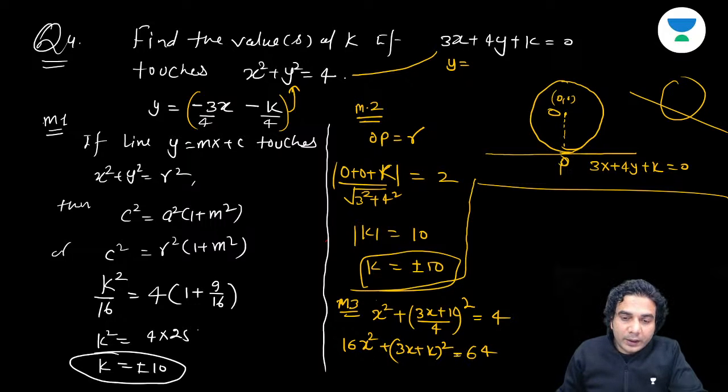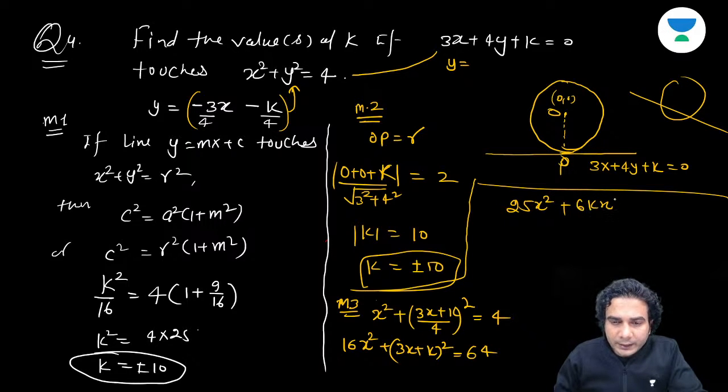Now it will be a quadratic, so I'm not solving it completely. It is a quadratic in x: 25x square plus 6kx plus k square minus 64 is equal to 0.